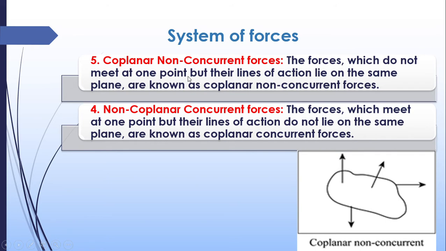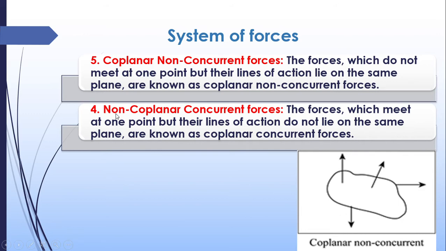Next type of forces, coplanar non-concurrent. They may be acting on the same plane, but they will not meet at the same point. Then that type of forces are known as coplanar non-concurrent. Here you can see that this is a plane. They are acting on the same plane, they are starting or diverging or converging on the same plane, but they are not meeting at the same point. Then that kind of forces are known as coplanar non-concurrent forces.